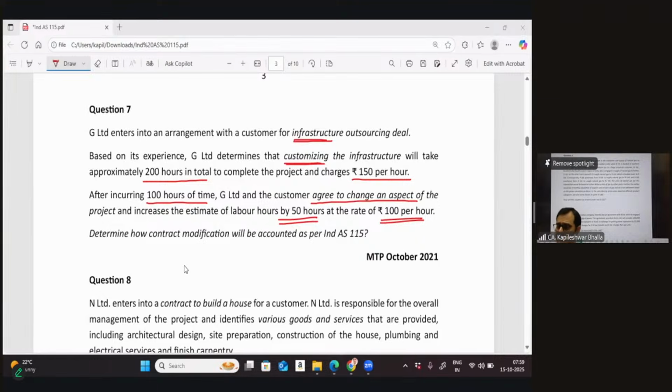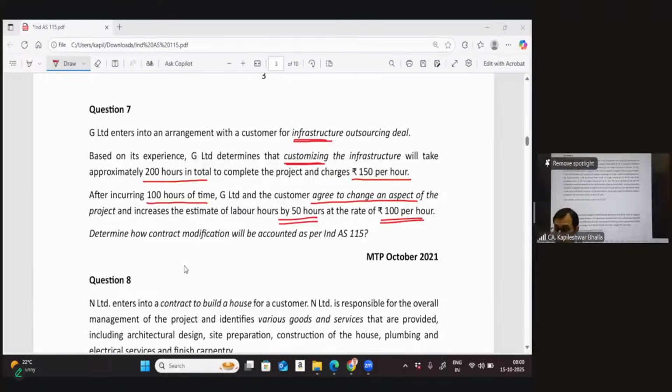So can we say, as in a work contract, you said teaching service, security service, etc.? Yes. So in this particular case, can I say, since it is a case of goods which are not distinct, that there will be a cumulative catch-up adjustment? Because if the goods are not distinct in nature, the only accounting treatment applicable is the cumulative catch-up adjustment.